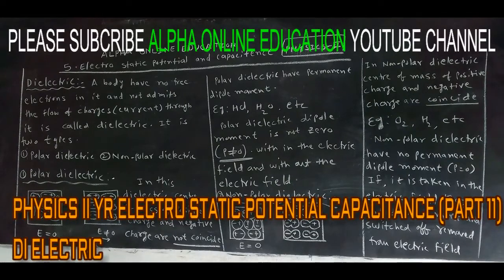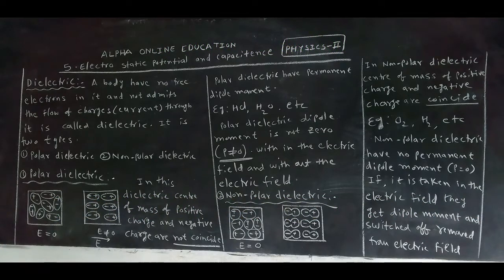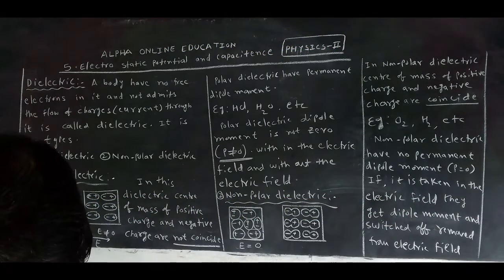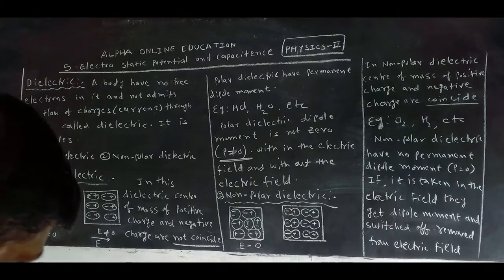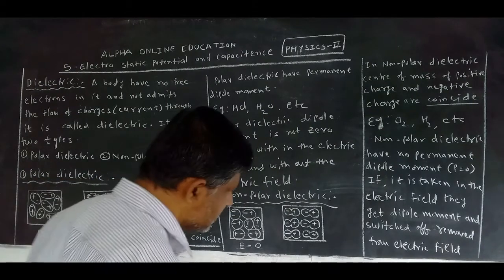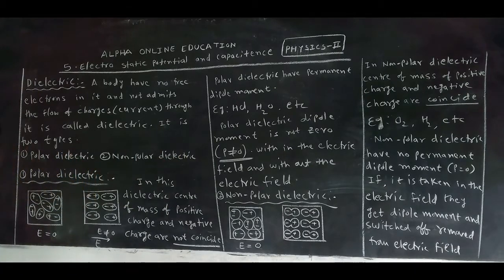We will discuss one small but important topic in science, especially in physics. The topic is dielectric. Di means two, so dielectric, two. Okay, what is a dielectric?